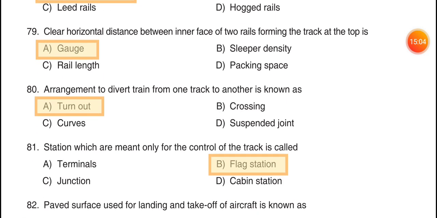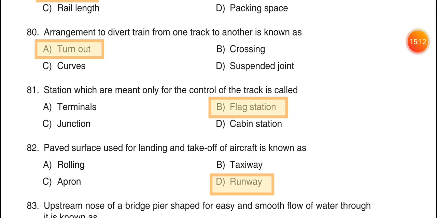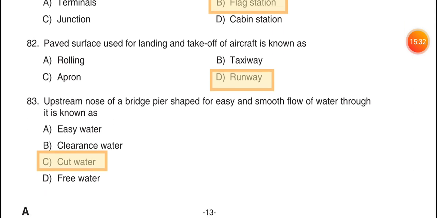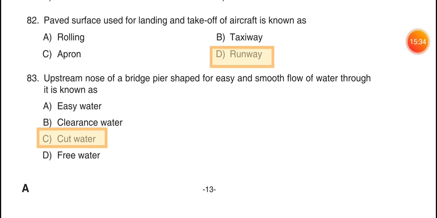79. Clear horizontal distance between inner face of two rails forming the track at the top is option A, gauge. 80. The arrangement to divert a train from one track to another is known as option A, turnout. 81. Station which are meant only for the control of track is called option D, flag station. 82. Paved surface used for landing and takeoff of the aircraft is known as option D, runway.